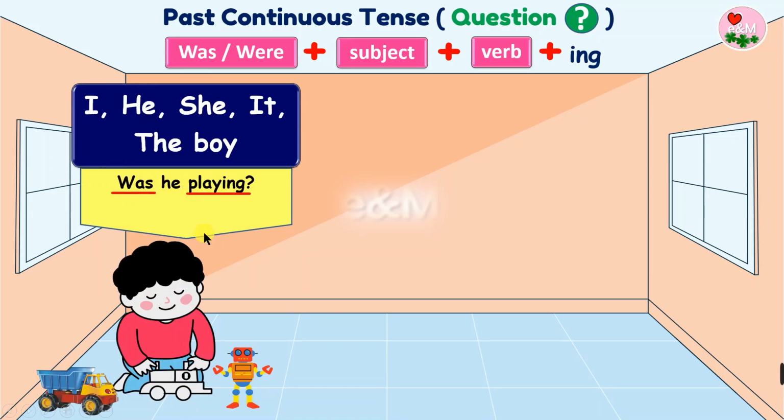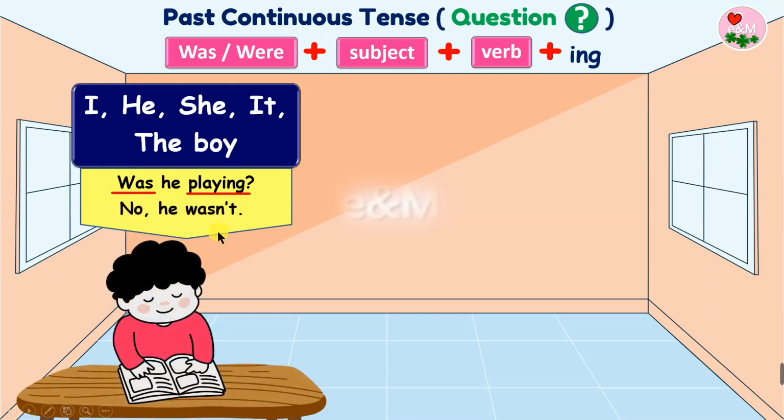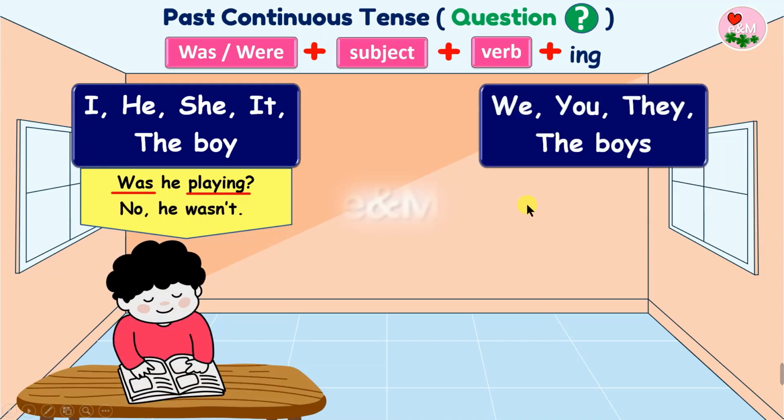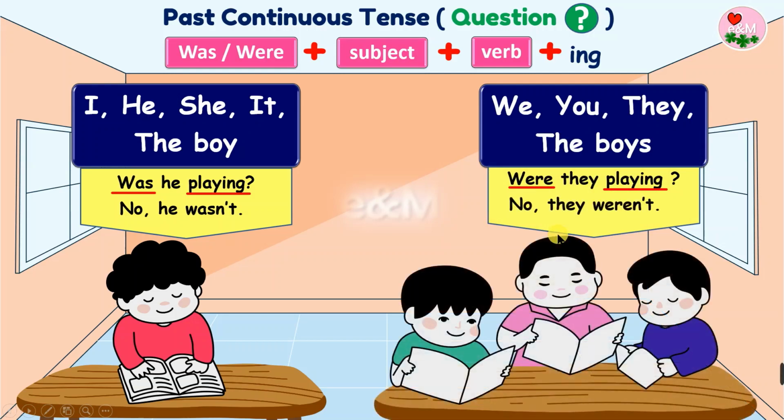Then you could answer, yes, he was, if it is a positive answer. Or, no, he wasn't. For the plural forms, we do the same, but we use were. For example, were they playing? Or were the boys playing? Yes, they were, if it is a positive answer. Or no, they weren't.